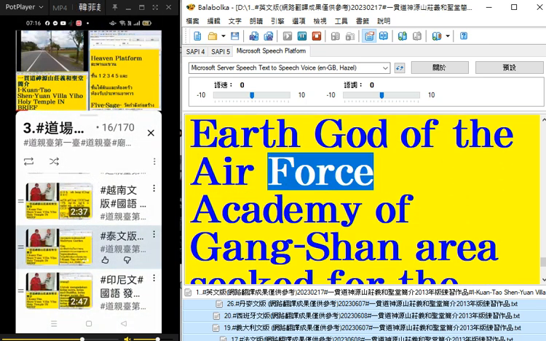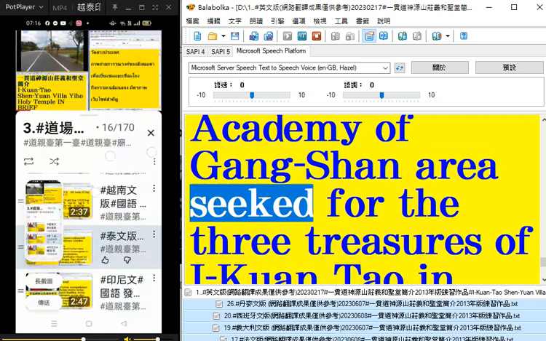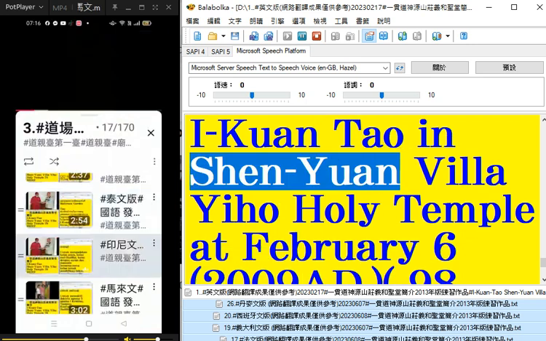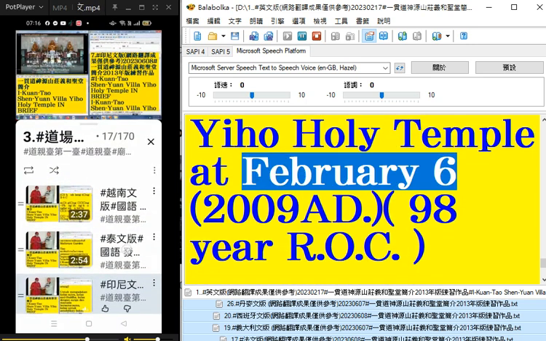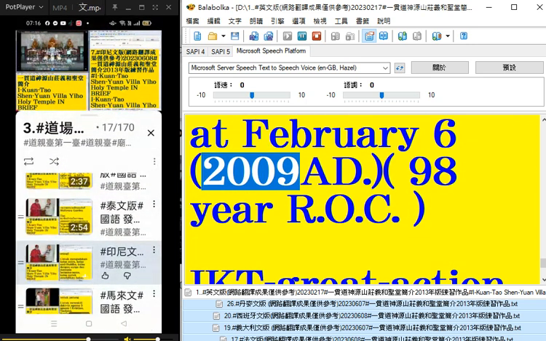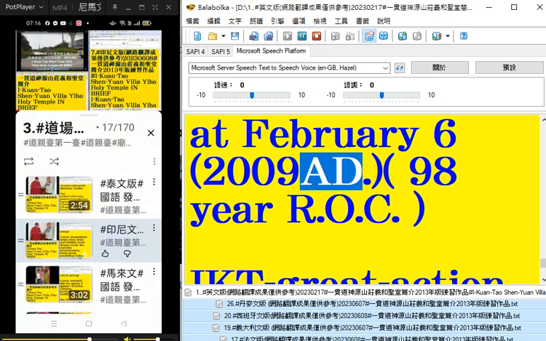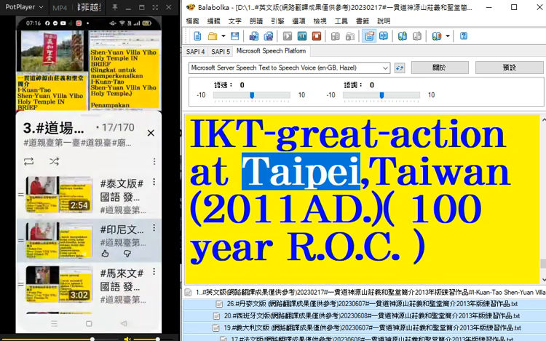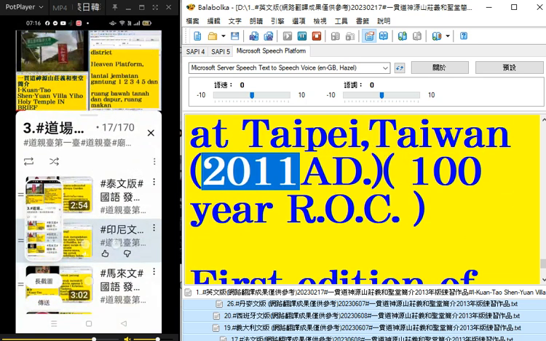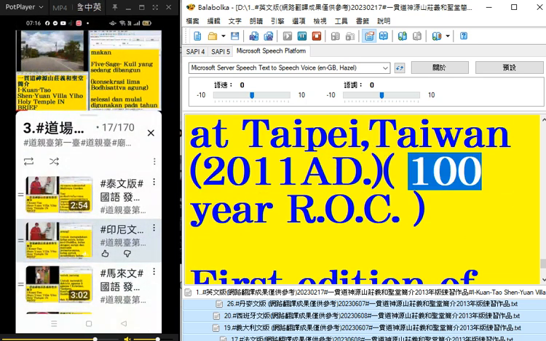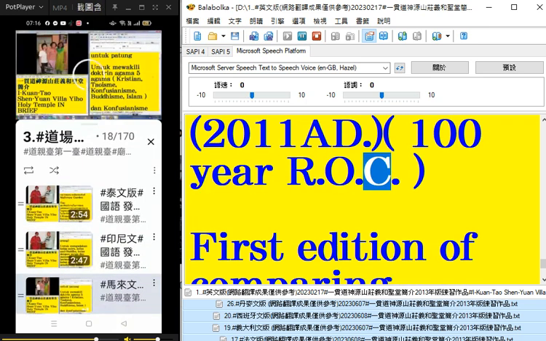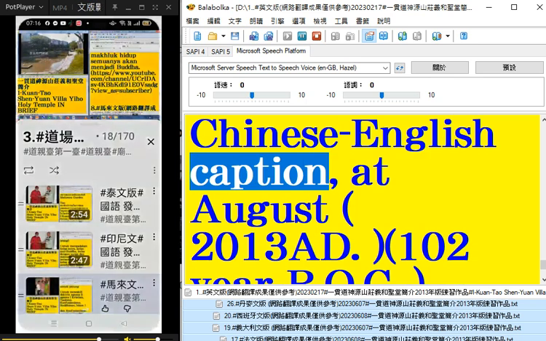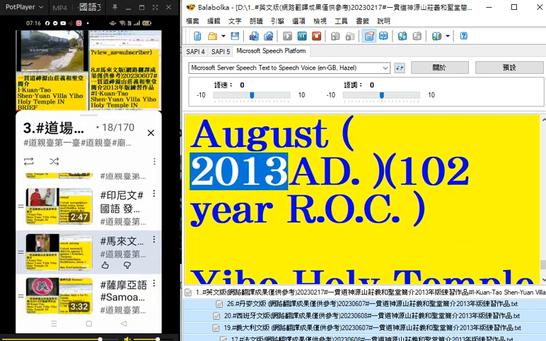Earth God of the Air Force Academy of Gangshan area seeked for the 3 treasures of Aikyo Dao in Chi Yuan Villa Yaiho Holy Temple at February 6, 2009 AD. 98-year ROC. IKT Great Action at Taipei, Taiwan, 2011 AD. 100-year ROC. First edition of Comparing Chinese-English Caption, at August 2013 AD.